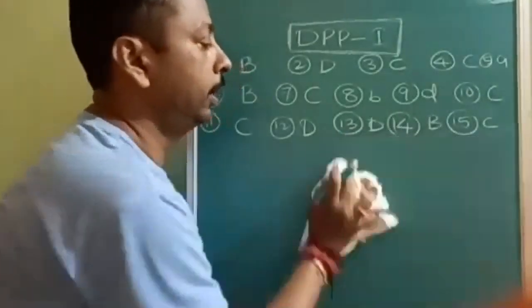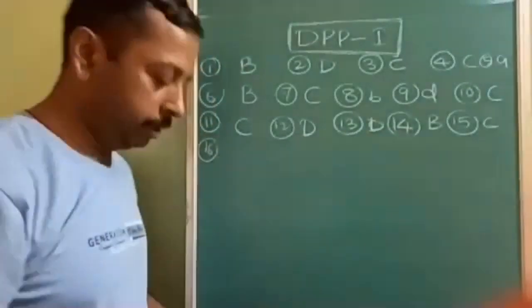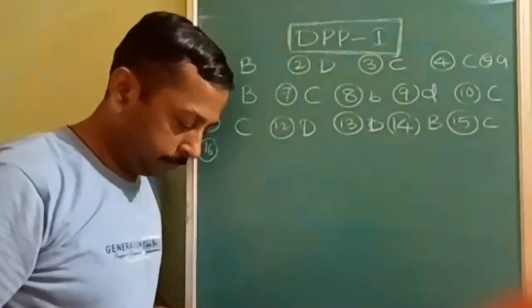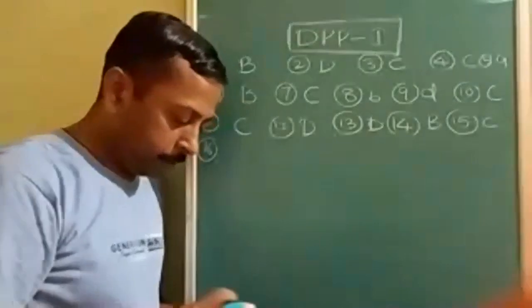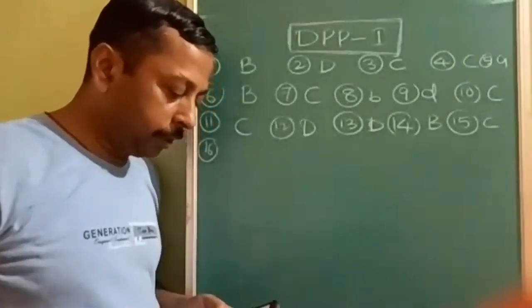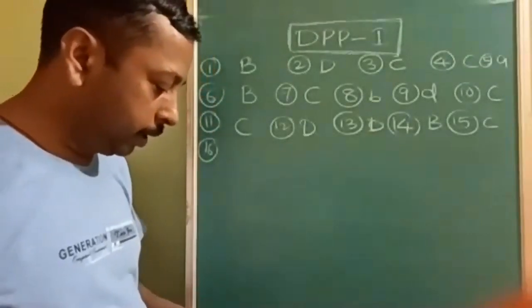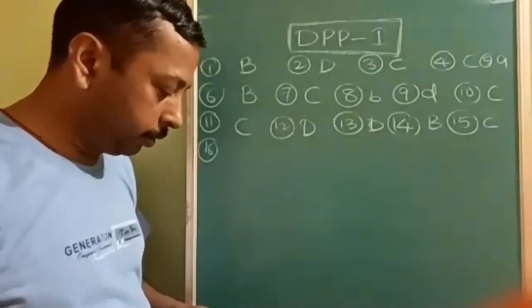Okay. Now let's see question number 16 in the DPP. Which of the following is an example of an associated colloid?